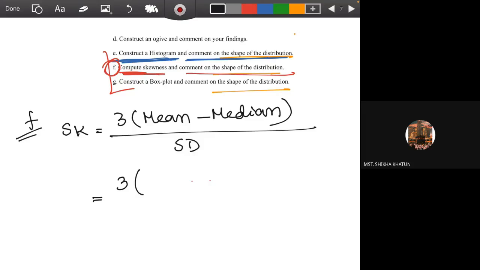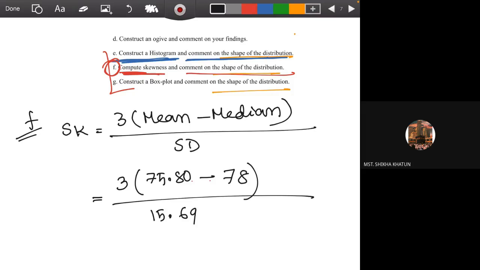So in this question, the mean is 75.80. I hope from the previous class you already know how to calculate mean, median and standard deviation. If not, please speak up. And the standard deviation is 15.69, and the skewness came to minus 0.42. Okay, so how to make a comment? Can anyone tell me, looking at this value, what type of distribution it will be and why? Negative. Perfect. It's a negative distribution.